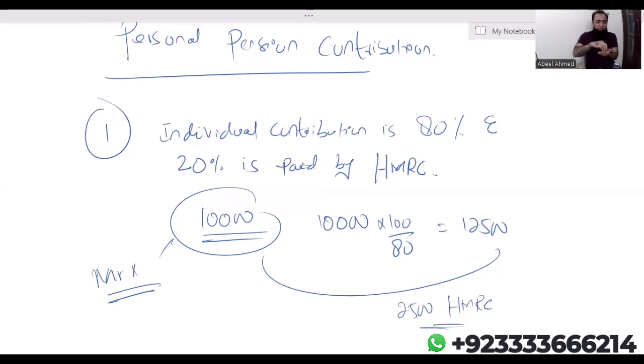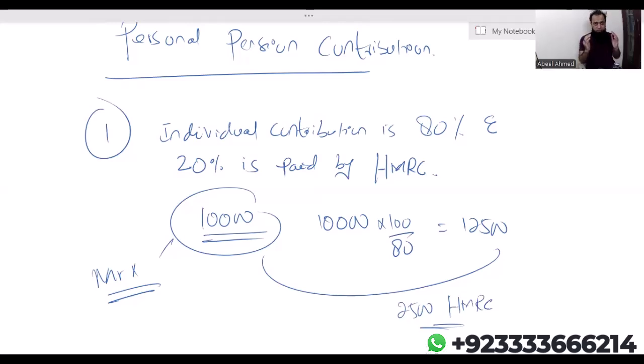But on behalf of Mr. X, 2,500 will be paid by HMRC to the same insurance company, to the same insurance policy for Mr. X. It means funds will grow for Mr. X in that insurance policy not by 10,000. That insurance company will record the total contribution of 12,500.